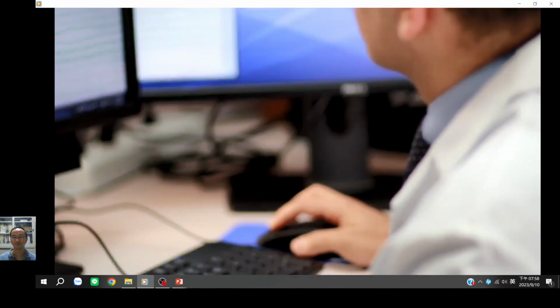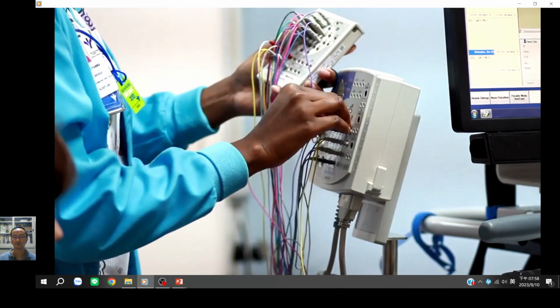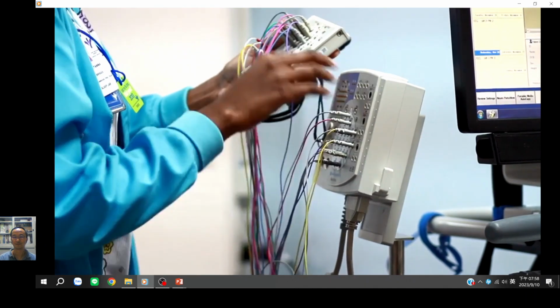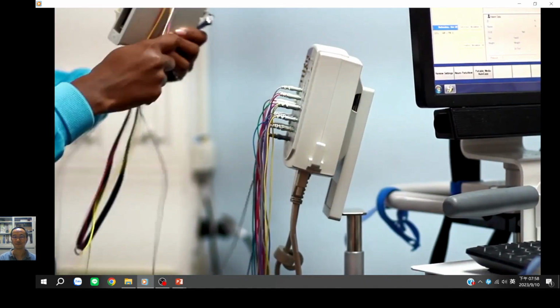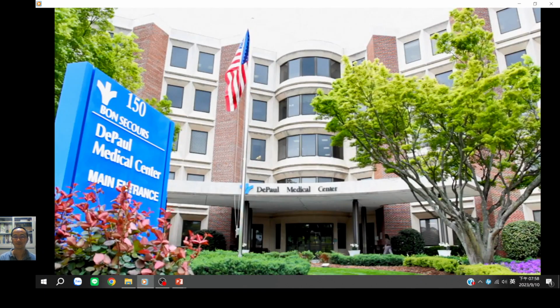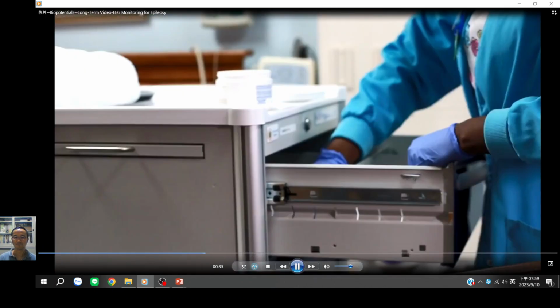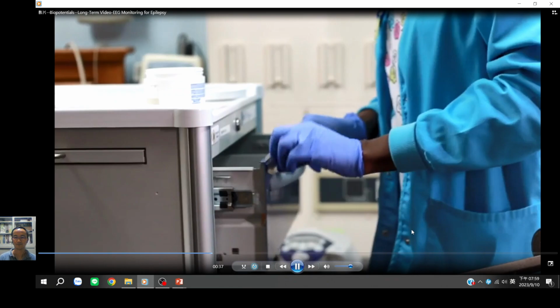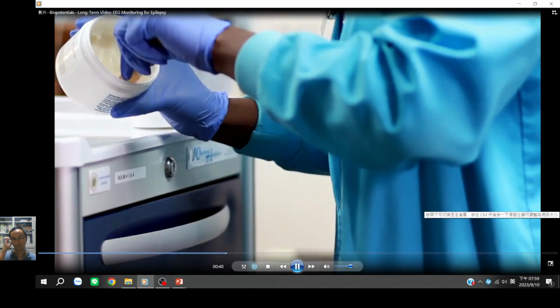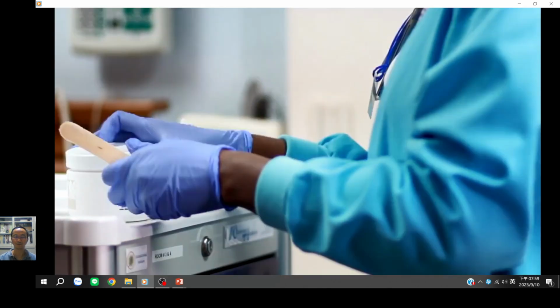Video EEG monitoring is a system that allows simultaneous EEG and video monitoring for patients. This service will provide precise monitoring and correlation between patients' seizures and brainwave seizure activities. My name is Dr. Firas Petinjani. I'm a neurologist and epileptologist with Neurology Specialist and DePaul Beyond Secure Medical Center. Video EEG monitoring is usually performed in a fixed video EEG unit, where patients will be having the EEG recording and the video signal will be digitized.